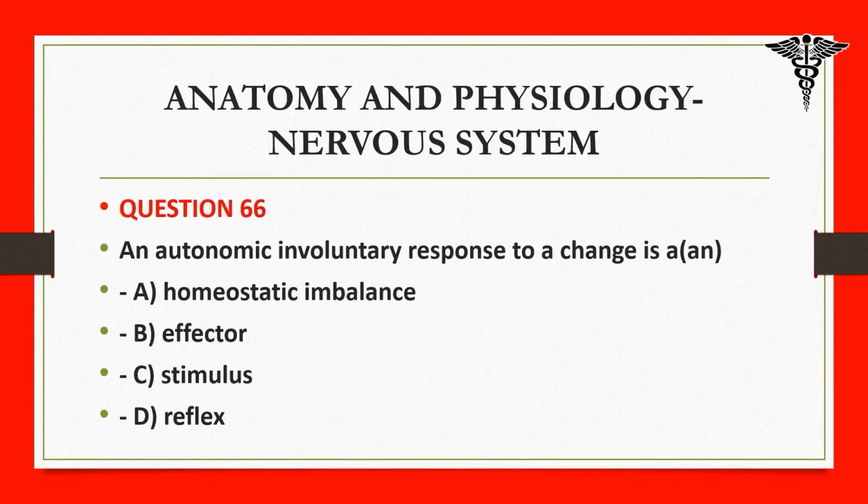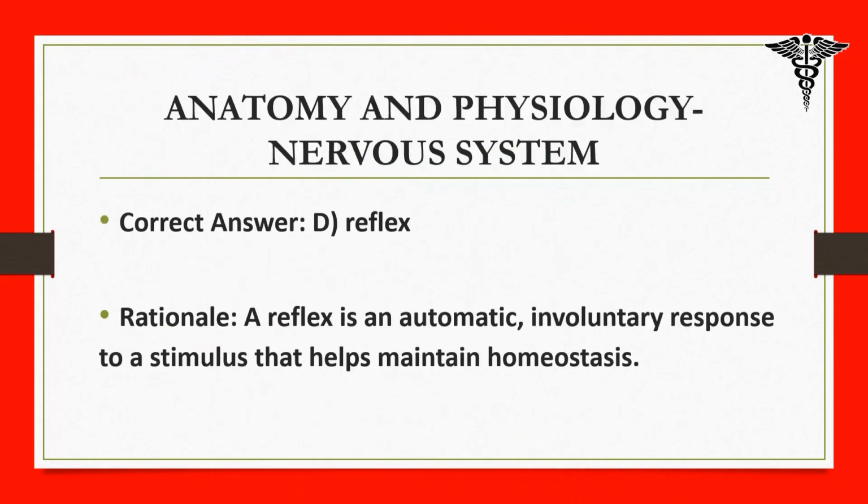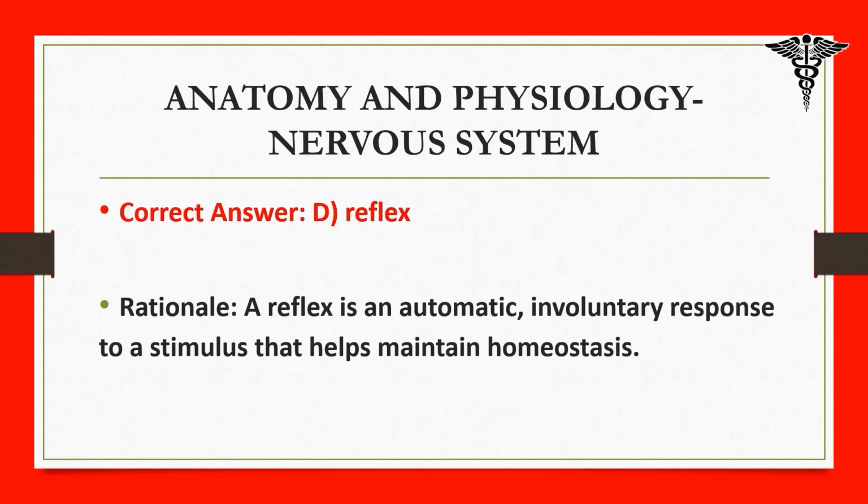66. An autonomic involuntary response to a change is A. Homeostatic imbalance. B. Effector. C. Stimulus. D. Reflex. Correct answer: D. Reflex. Rationale: a reflex is an automatic, involuntary response to a stimulus that helps maintain homeostasis.